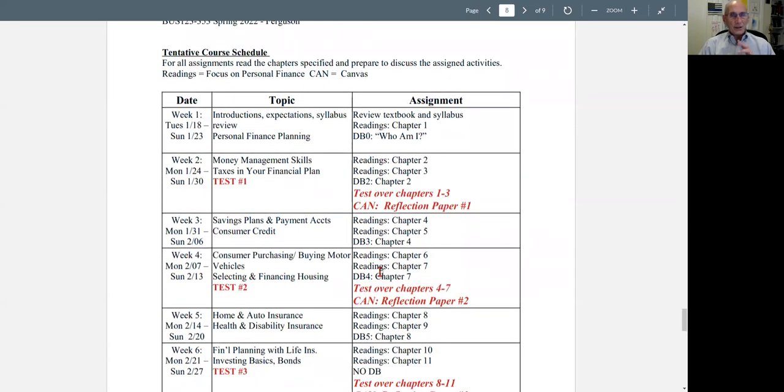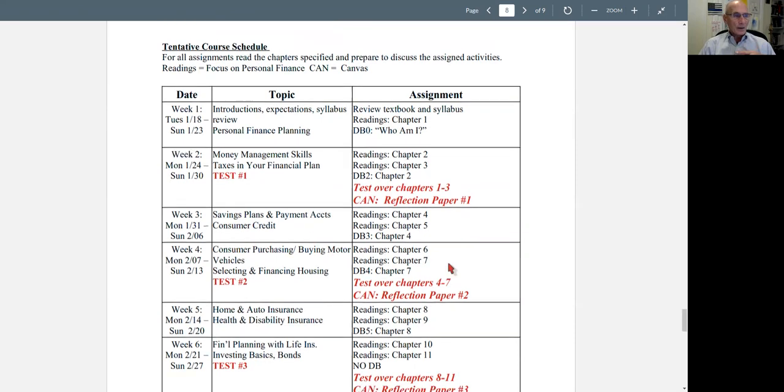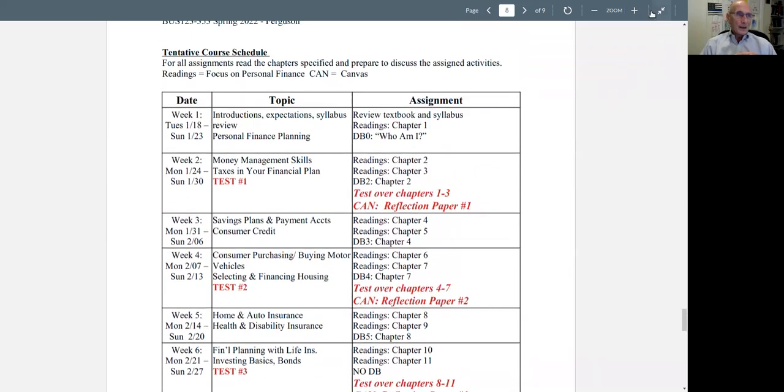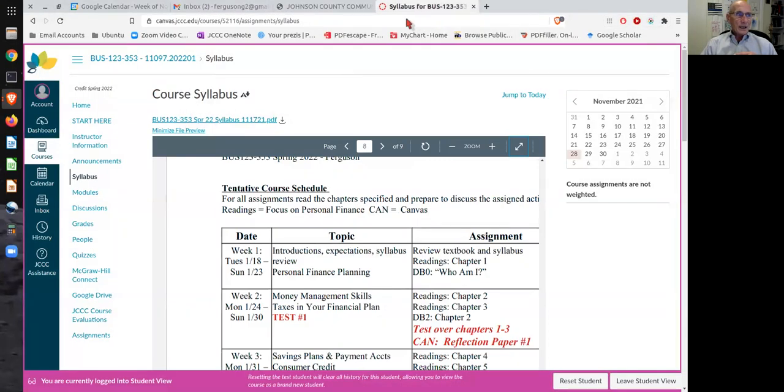Scrolling on down, you see the tentative course schedule. Again, this is kind of a summary of everything that's going to be within the modules. It shows what is due when, and what the concepts are that we're going to be covering for each week. So all the information that you need is right there. Again, everything that you need is going to be within the modules that are necessary. Just follow the instructions. Everything is there.